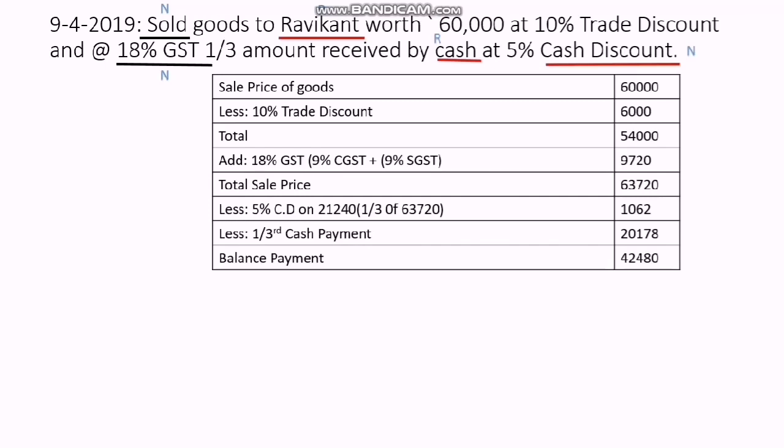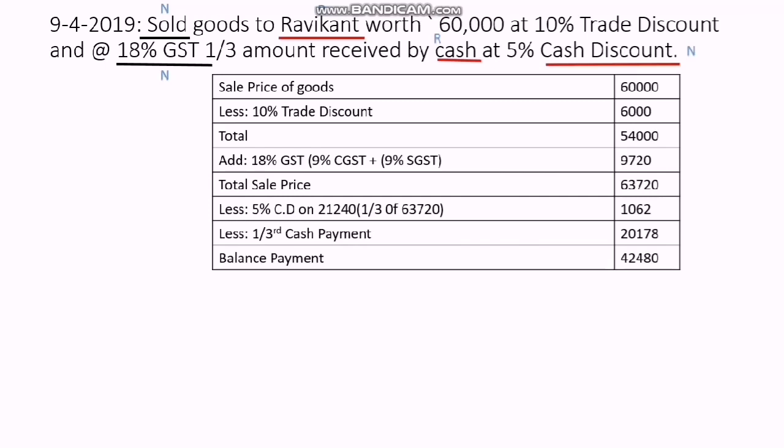Okay, apply the rules. Then this is the calculation of how we do it. So first, the sale price. The first step is to calculate trade discount and deduct it from the total amount. So after calculating 10% trade discount we get 6,000 and after deducting we get 54,000. So this is the first step. Second step is to calculate the GST amount. So 18% GST, which is 9,720. So after adding it we get the total amount.